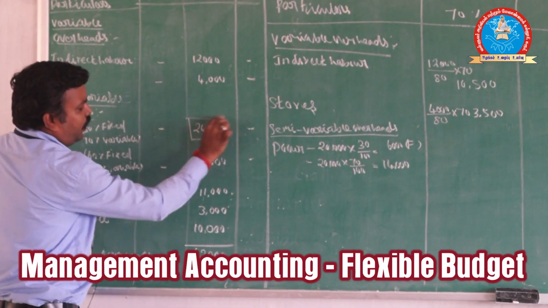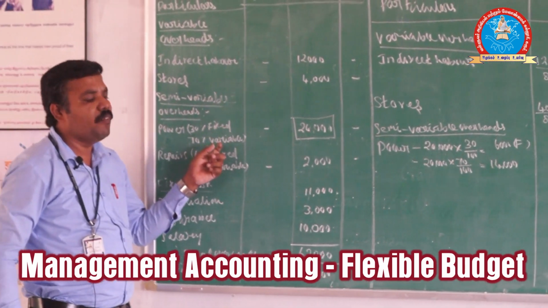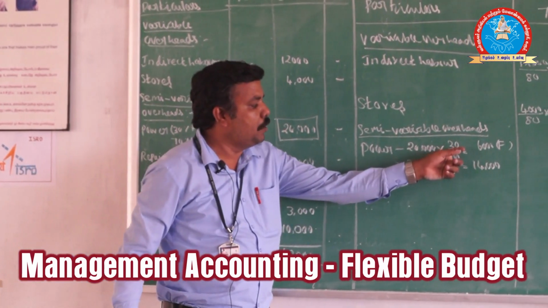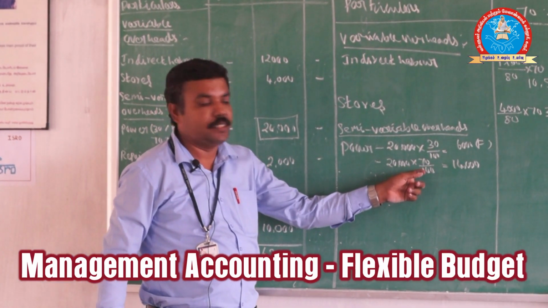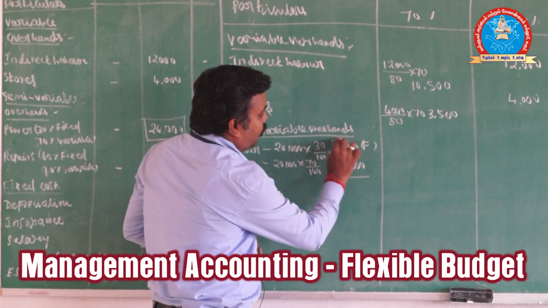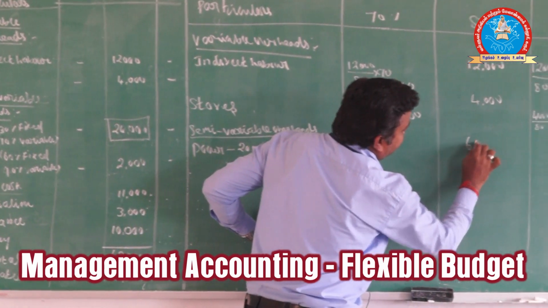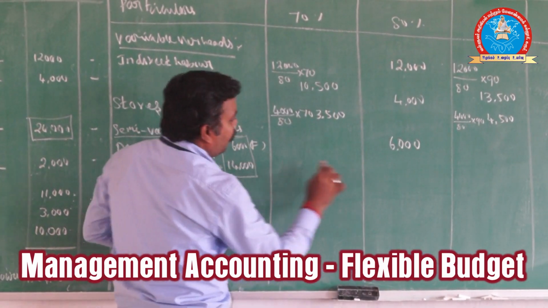They must give only one value. It must be divided into two categories, that is fixed and variable. On what basis? 30% and 70%. Now we can come to the 80%. So this 20,000 will be applied here: 6,000 and another one, 14,000.